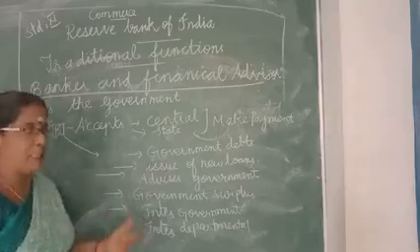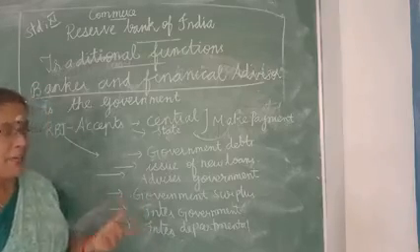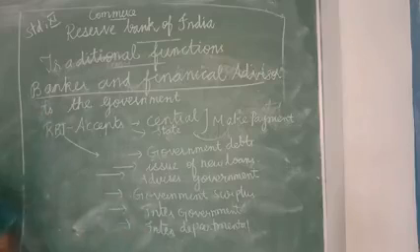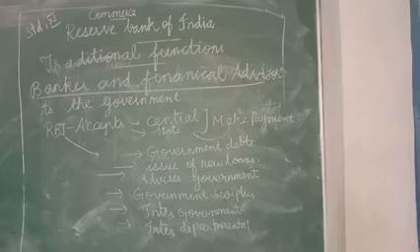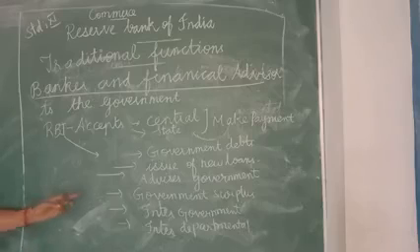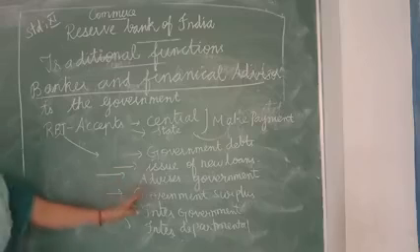And whatever surplus money there is, how to invest that surplus money, that too is guided by RBI. It provides ways and means advances to the government to tide over temporary financial needs. It takes up the responsibility of investing the government surplus.